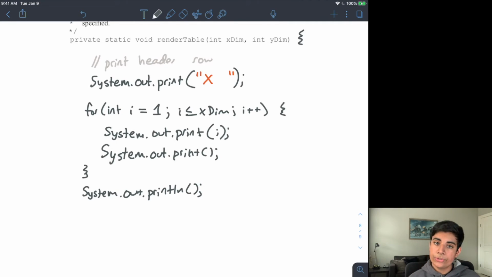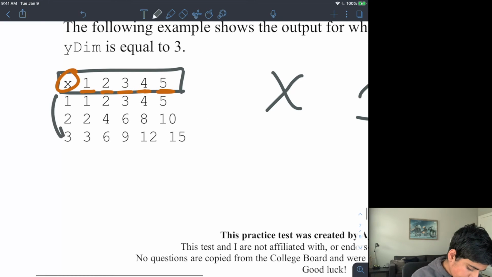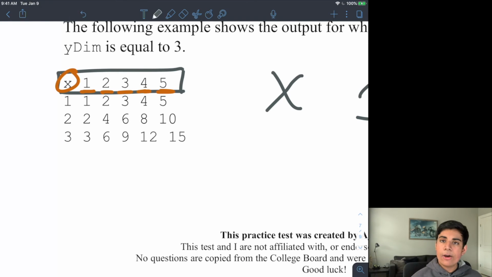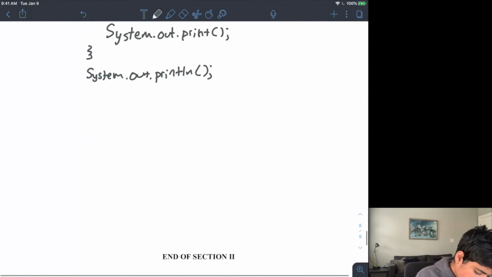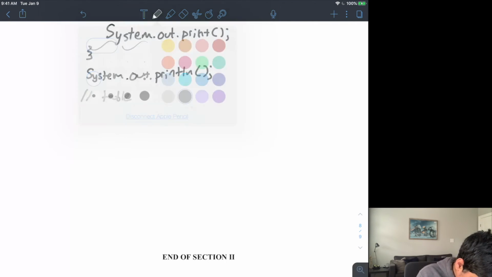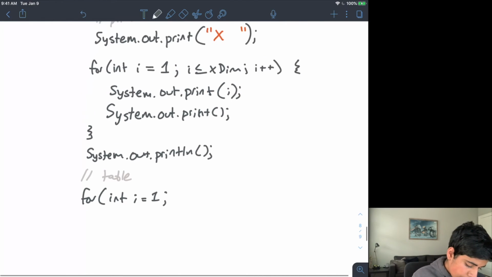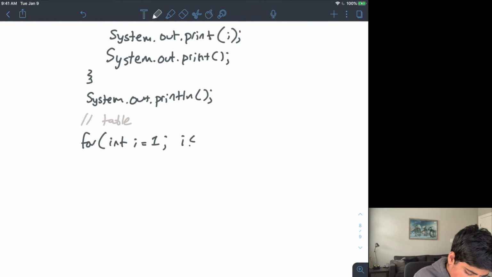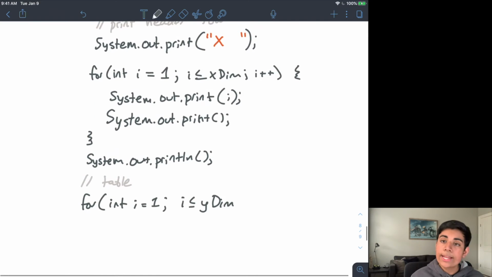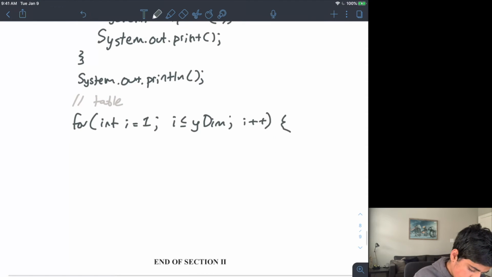Now the last thing I need to do is a for loop for my y dimension. Because now I need to add lines for every single y dimension I have. So I'm going to do for, so now this will be the table. I'm going to do for int i equals 1 again, okay? And then I'm going to do i less than or equal to y dimension this time. And I'm going to increase i by 1 each time.